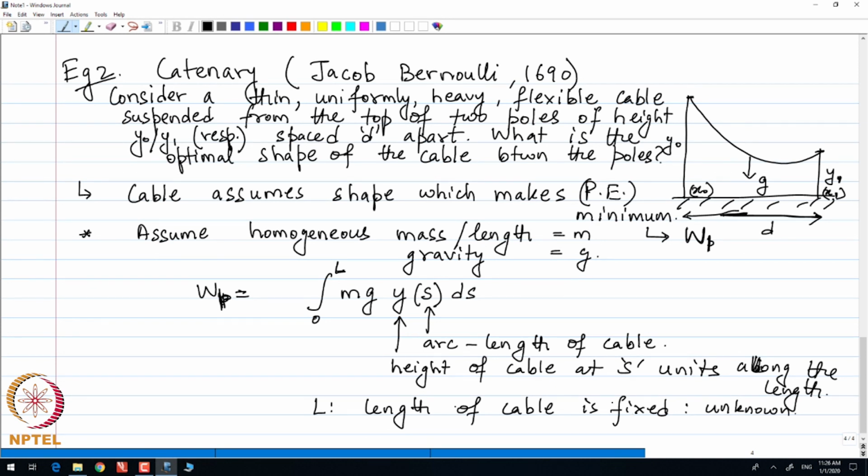Okay. Now, this is the original, let me denote it by 1. So, 1 denotes an integral of a function. So, y is the height function and W p is the integral of a function, and hence W p, the potential energy, is a functional. So, the next step of this problem is to recast this particular problem denoted by 1 in a simpler form.